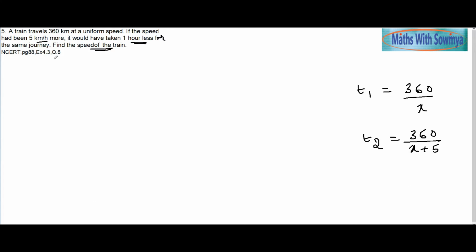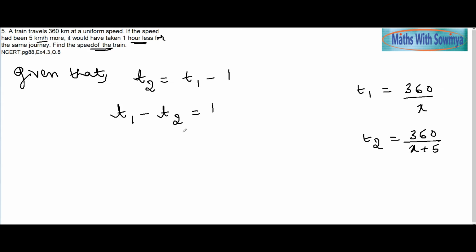It is given that it would have taken 1 hour less for the same journey. That means T2 will be T1 minus 1 hour, because it will take 1 hour less. So now we can form this: taking the 1 to the other side, T1 minus T2 will give us 1. Now T1 is nothing but 360 by x, and T2 is 360 by x plus 5. This is equal to 1.